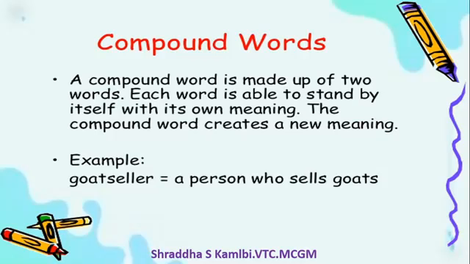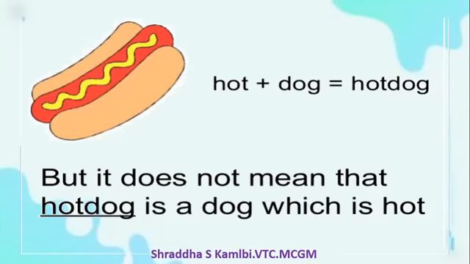So before that, once again, let us see what is a compound word. Compound words are words which are made up of two words. Okay, see here, a hot dog. Now the hot dog is a kind of snack, like we eat vada pav. So like that, there is this snack called a hot dog. So what is a hot dog? The name of this snack originates from two words: one is hot and one is dog. It doesn't have any connection to a dog, and mind you, it does not mean a dog which is hot. So hot dog is an example of a compound word.